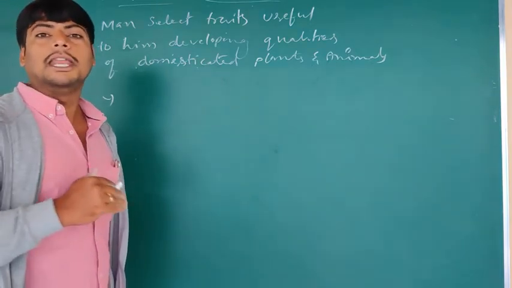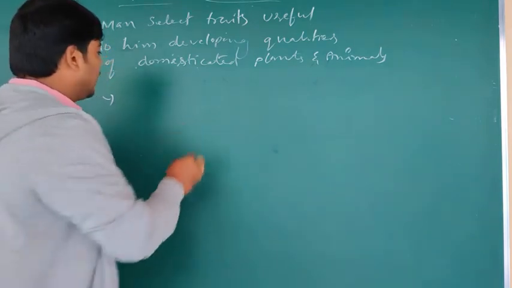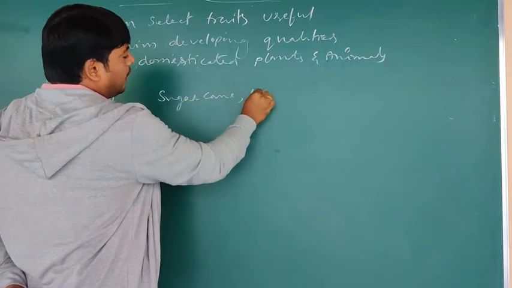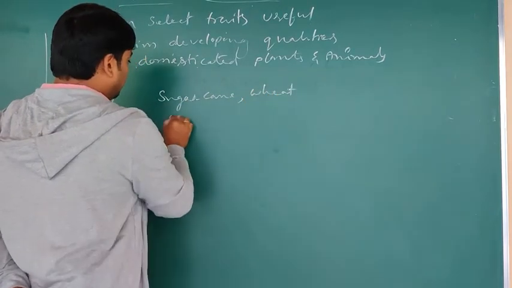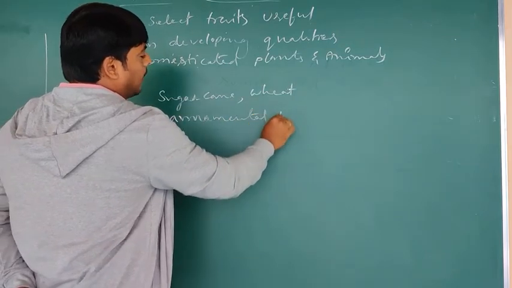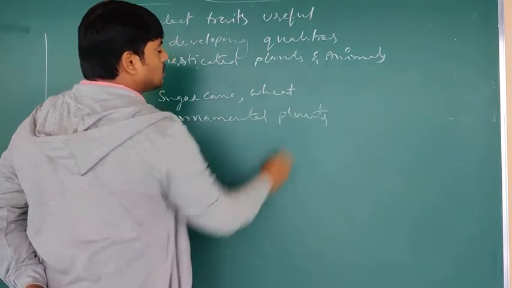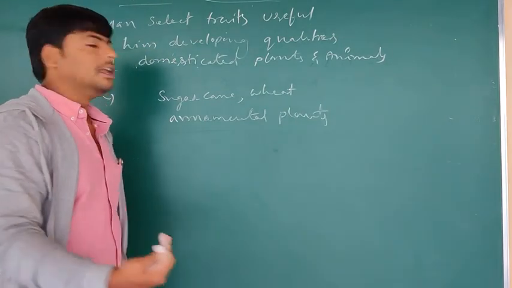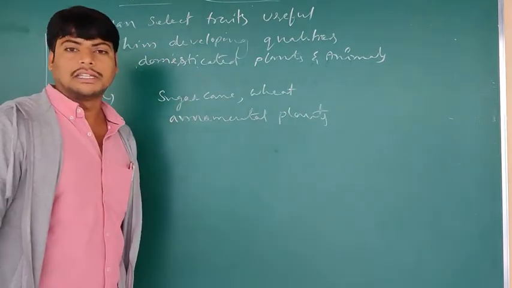Under that process, many plants were developed, like sugarcane and wheat. Again, we can see ornamental plants, and also some of the vegetables which have been developed by means of artificial selection only.